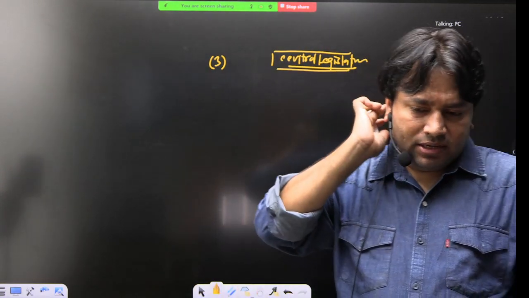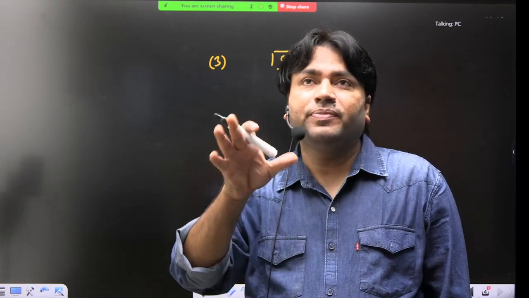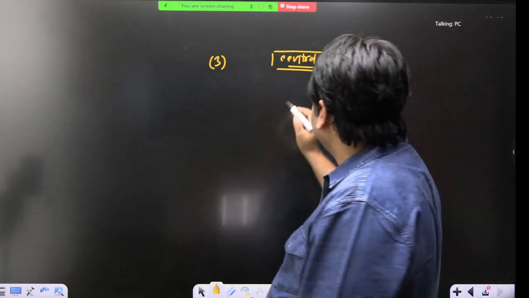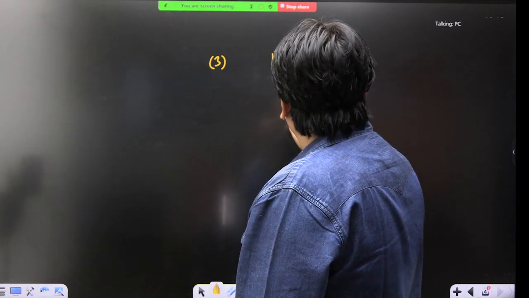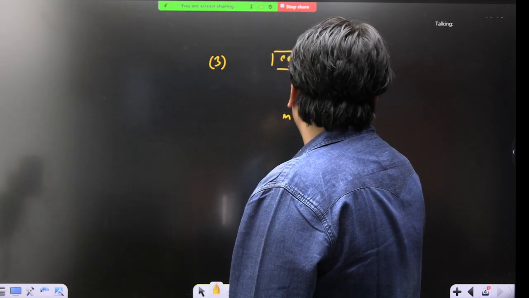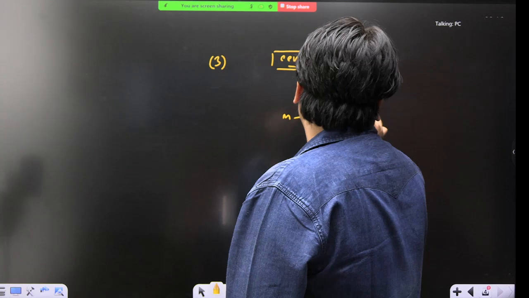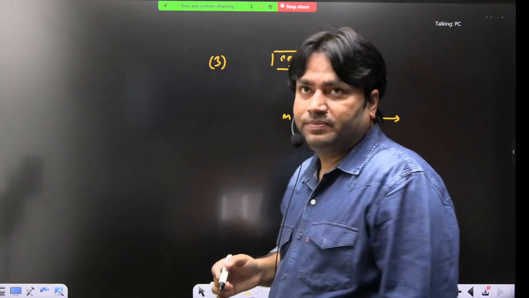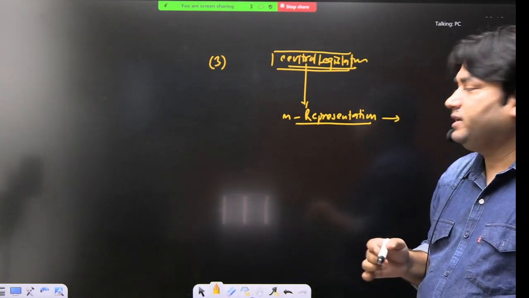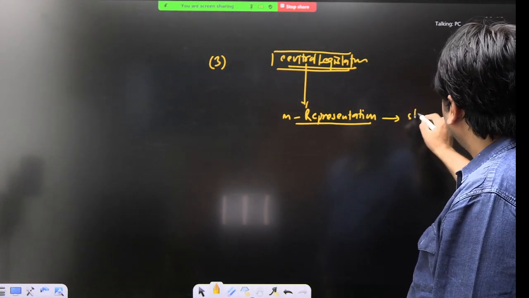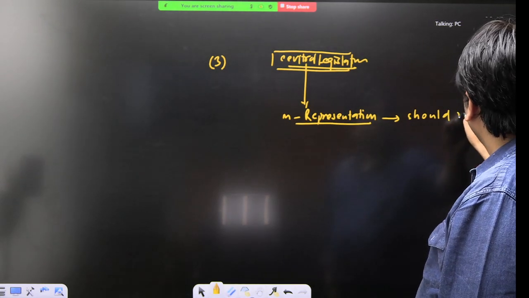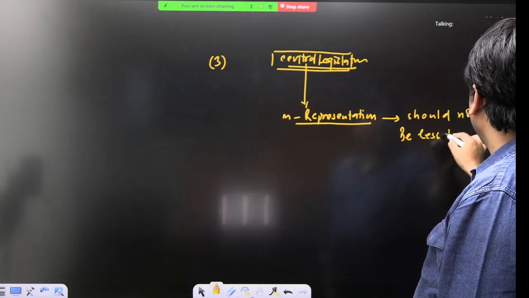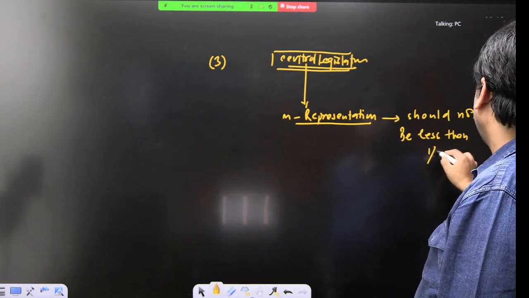So he is saying that in central legislature, like today the central legislature is parliament, आज parliament है, the Muslim representation should not be less than 1/3.